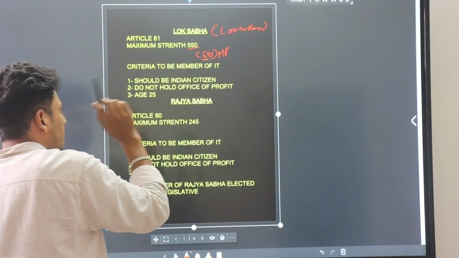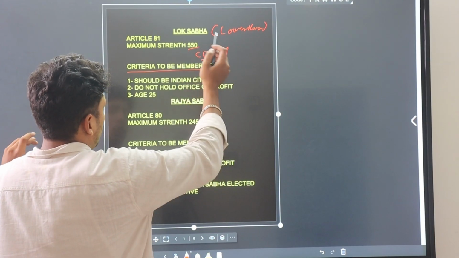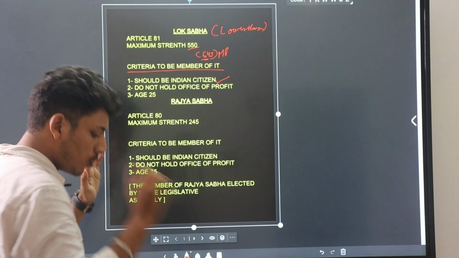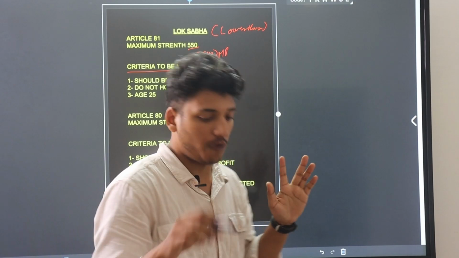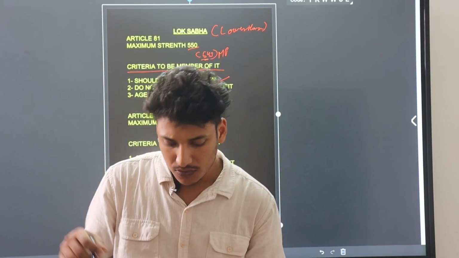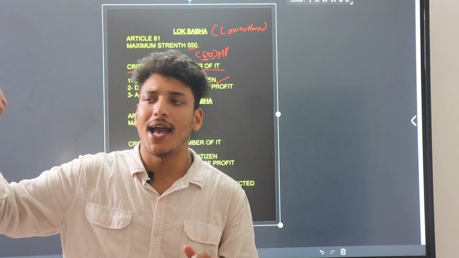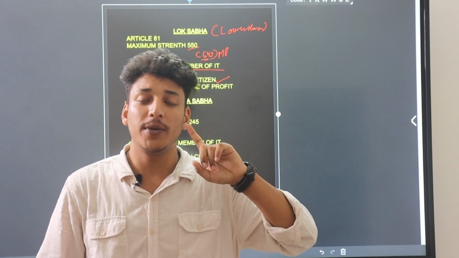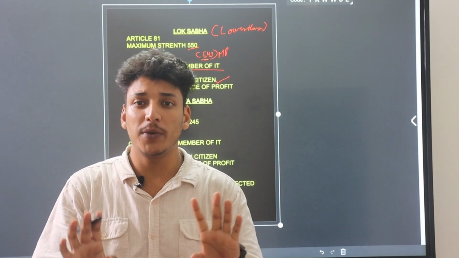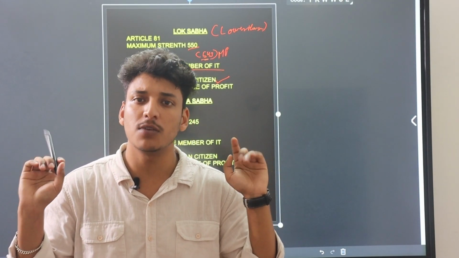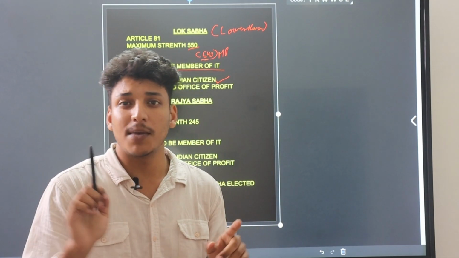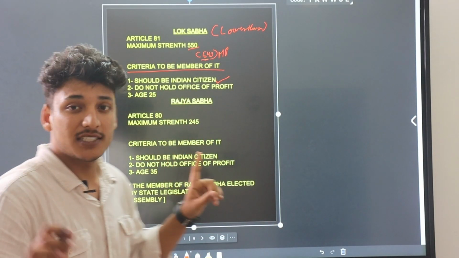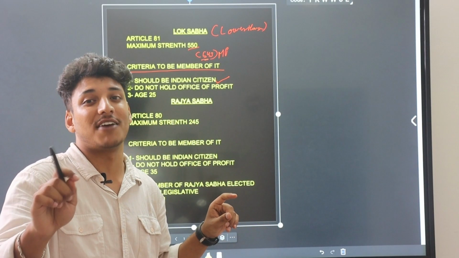Now, the criteria to be a member of Lok Sabha: you should be an Indian citizen. Second, you don't hold an office of profit. It simply means you don't occupy or hold some other post, like being a CEO of a company or a government servant. You have to leave those vocations, meaning professions. A person who is a member of Parliament does not hold an office of profit. Age should be at least 25 years.